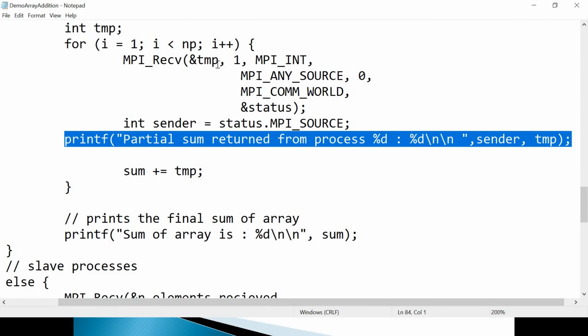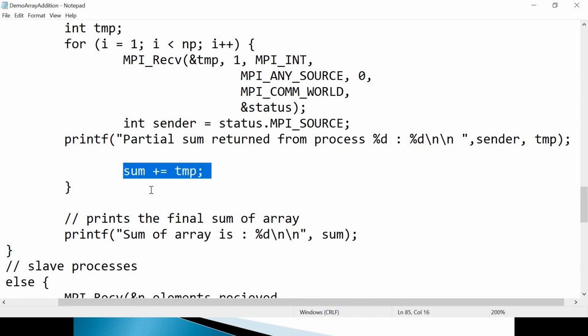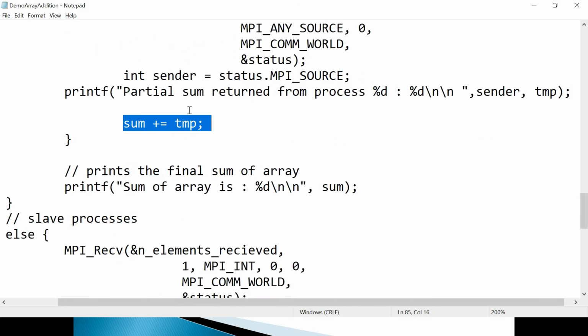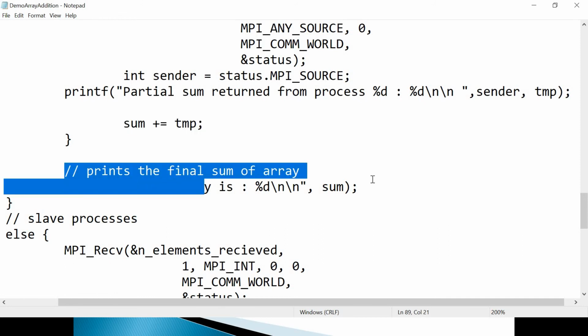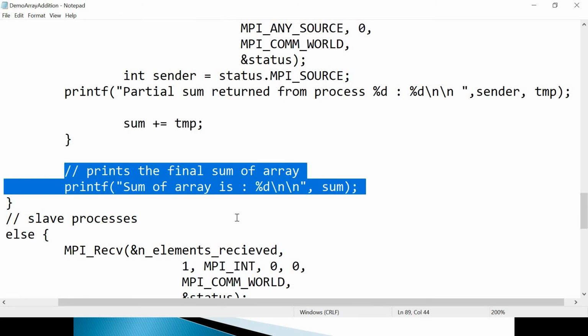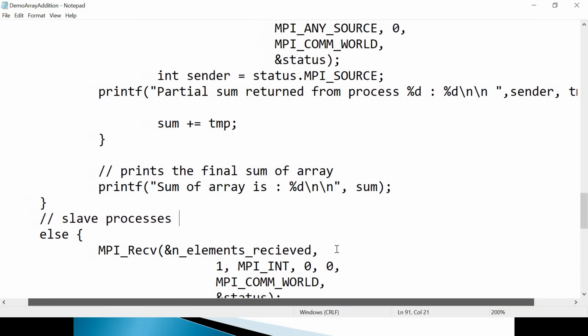Partial sum returned from process sender and temp. So here the root is collecting the partial sum in temp, and in the sender variable I have stored status.MPI_SOURCE. So from which slave process that partial sum is coming, that also I am printing. And just your normal logic, go on adding sum is equal to sum plus temp and come out of the loop. Let root collect all the partial sums from slaves, and finally it is printing the whole sum. So that is the logic written in the root part, by the root process.